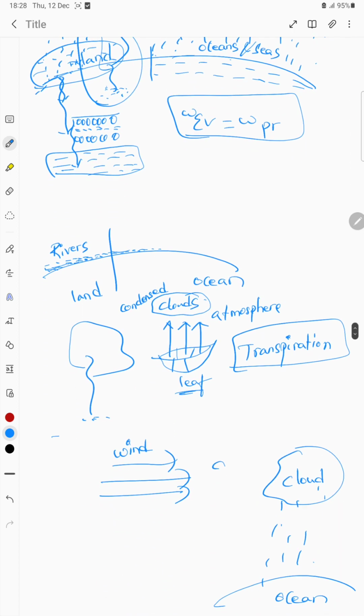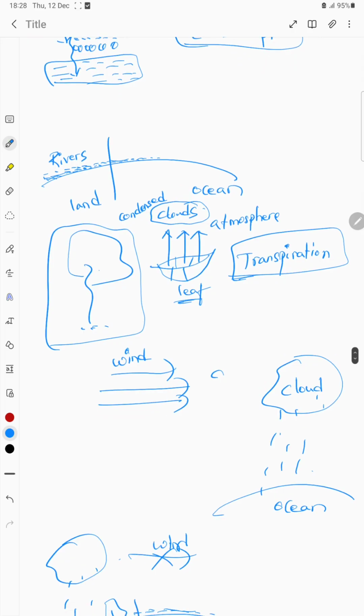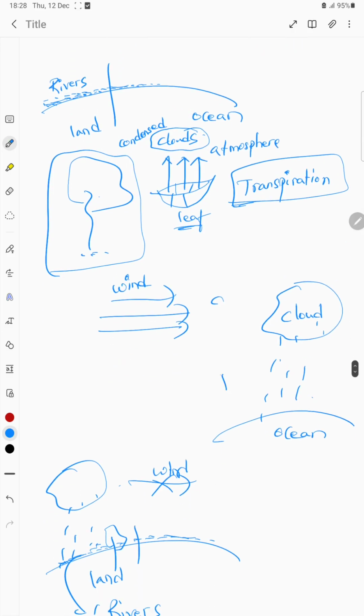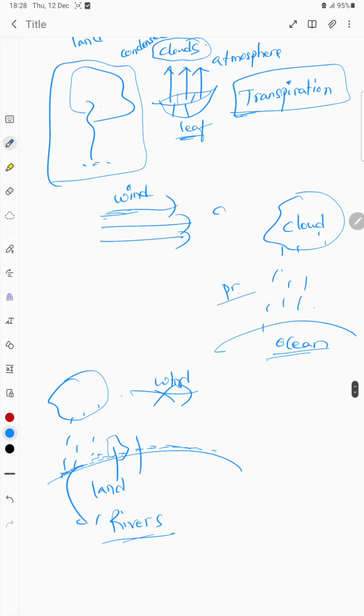And another thing, some of the water will be absorbed by the trees, and through the process of transpiration it is going to again enter into the atmosphere, and through precipitation it is again entered into the ocean if there is wind that moves the clouds into the surface of the ocean.